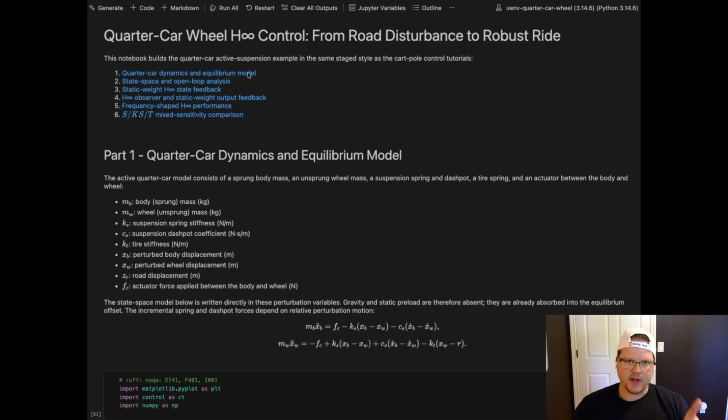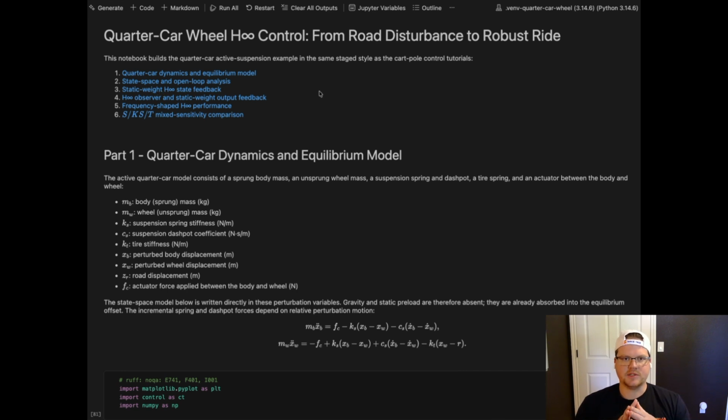We've covered so far the dynamics and the equilibrium model with the perturbed coordinates, the state space and open loop analysis. Again, similar analysis as the cart pole with respect to the controllability and observability Gramian and the open loop pole plots and things like that.